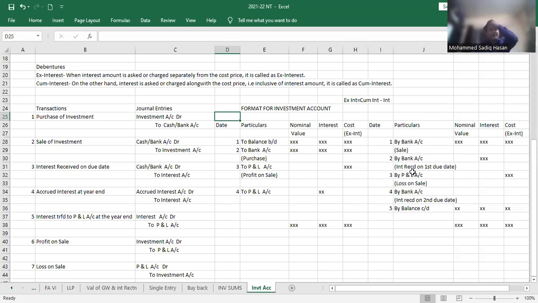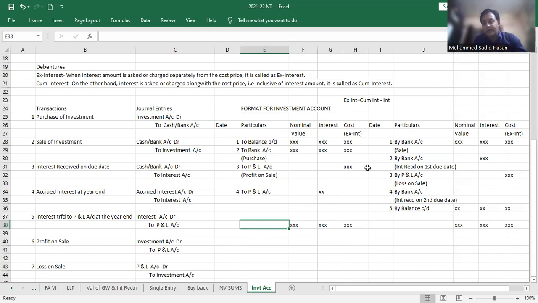And again, when we sell, I said there is a possibility of profit or loss. So if there is a profit, it is investment to P&L account, and in the cost column we will be writing the difference. And if it is a loss, what is the entry? It is P&L to investment. So on the credit side of investment, we write by profit and loss account, in the bracket just for reference loss on sale, and the amount is going to come in the cost.